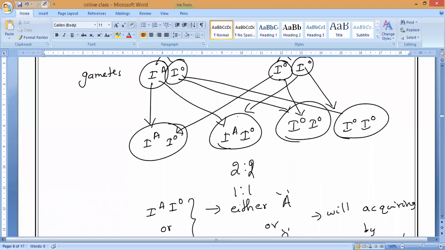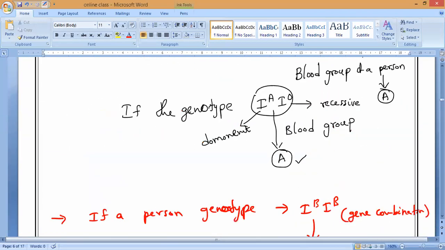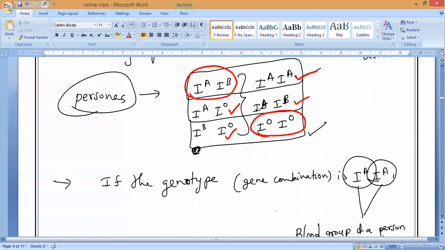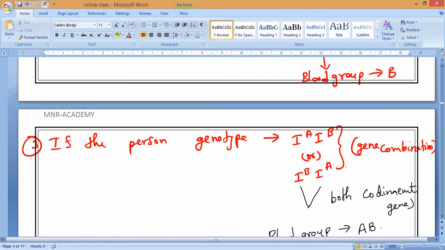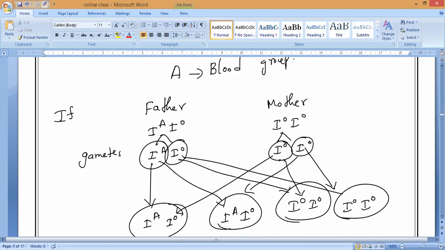In total we get 6 combinations. If you remember these 6 combinations, then you can form them like a Mendel's cross and write it like this.